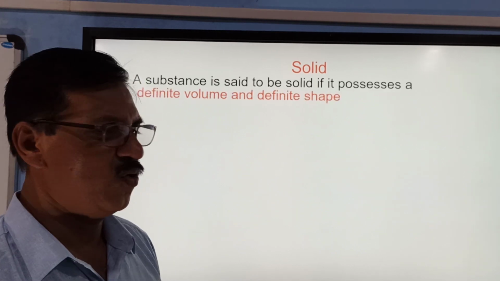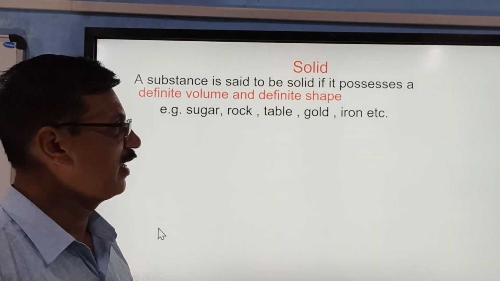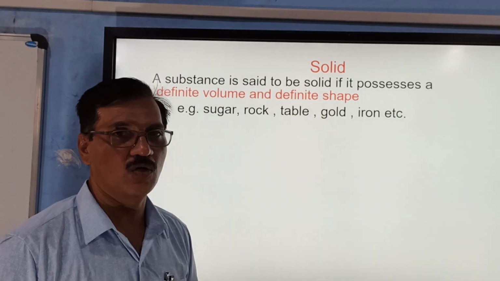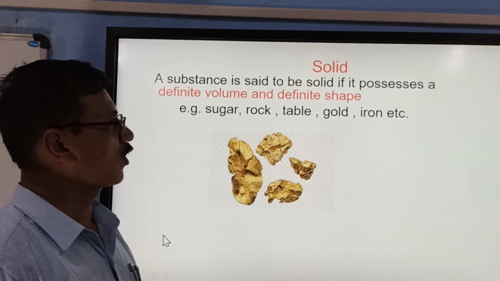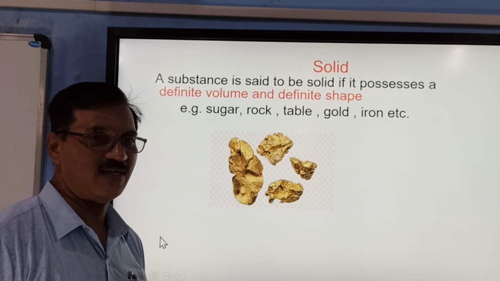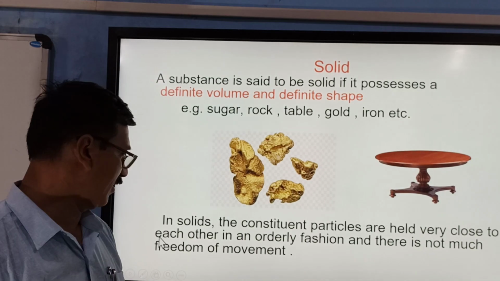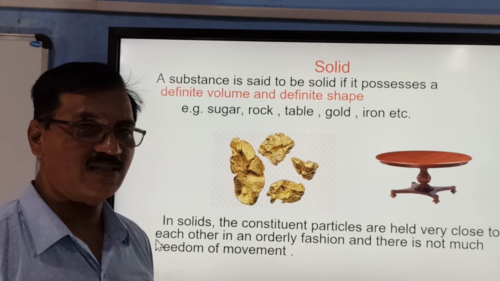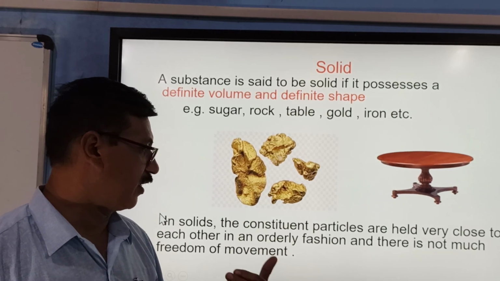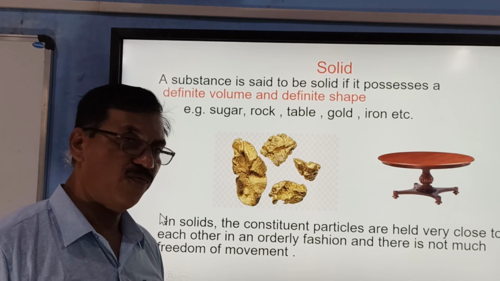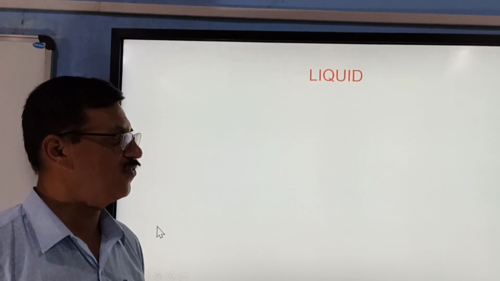Okay. Now let us know more about the property of the solid. A substance is said to be solid if it possesses a definite volume and definite shape. This is the definition of solid. Sugar, rock, table, gold and iron, all these are solids. They have a fixed shape. In solids, the constituent particles are held very closely to each other in an orderly way, and there is not much freedom of movement. So translatory motion is not there in case of solid.